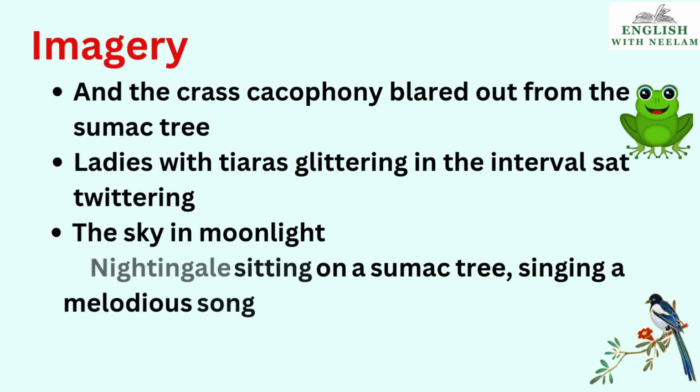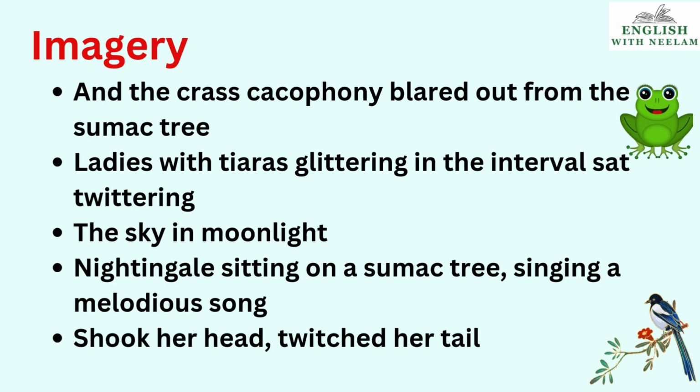Other poetic device used is, children, imagery. Various vivid words have been used by the poet to touch our senses, children. See the examples. And the crass cacophony blared out from the sumac tree. We can imagine a tree and we can hear the sound, crass cacophony. Other examples: ladies with tiaras glittering in the interval sat twittering, the sky in moonlight, nightingale sitting on a sumac tree singing a melodious song, shook her head, twitched her tail.